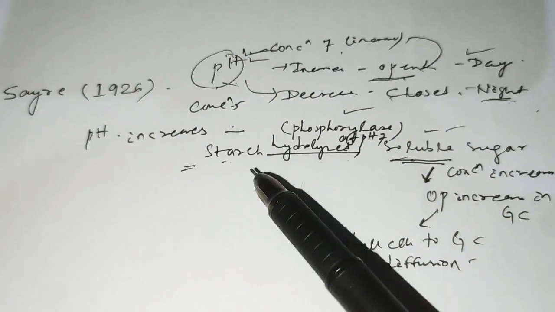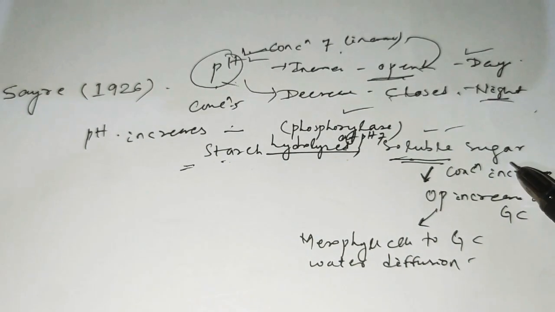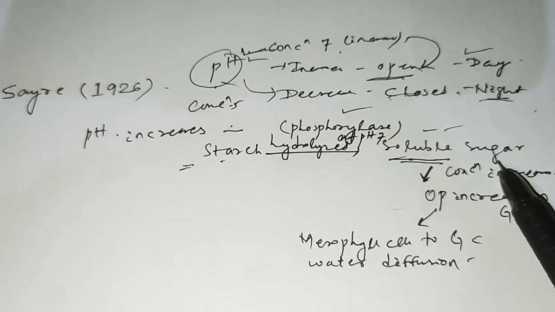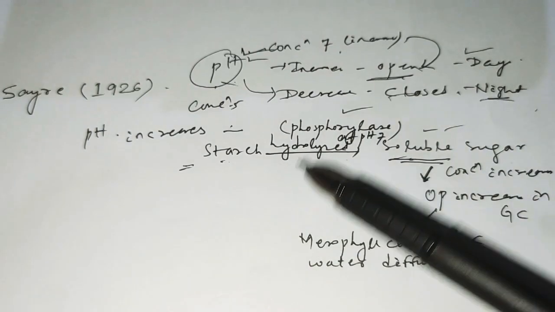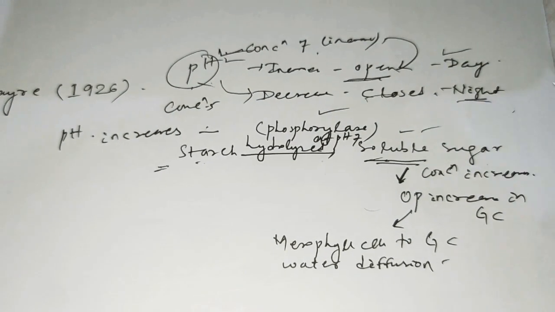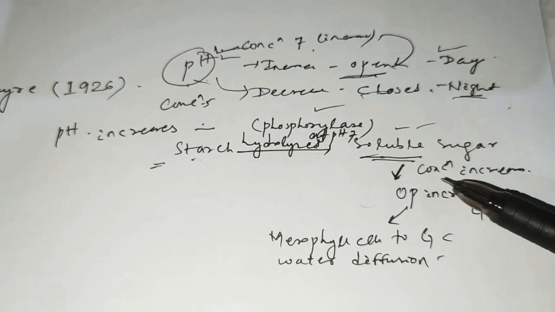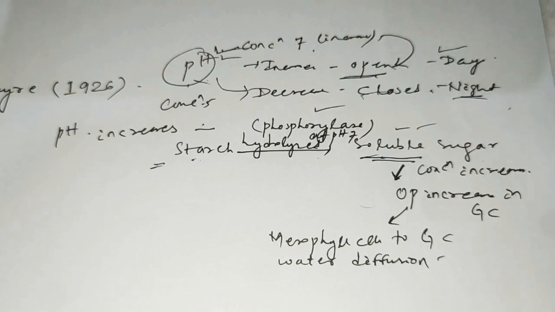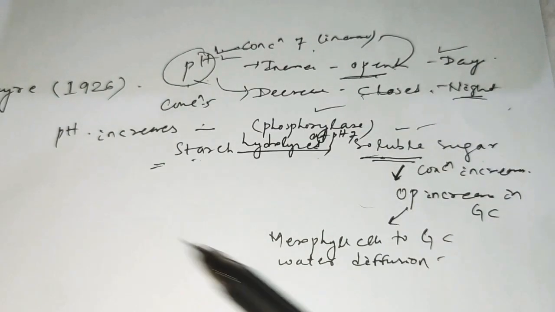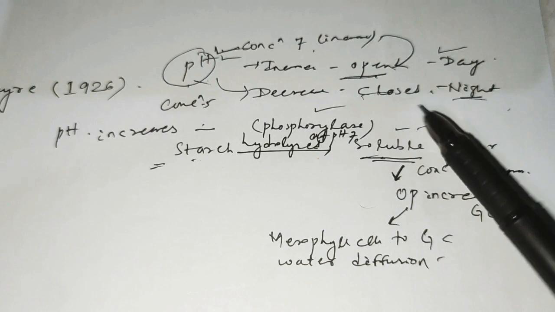Remember, when the starch is hydrolyzed to soluble sugar in the presence of phosphorylase enzyme, a time will come where the soluble sugar level is high. At that time the osmotic pressure increases inside the guard cell. All these processes happen inside the guard cell.